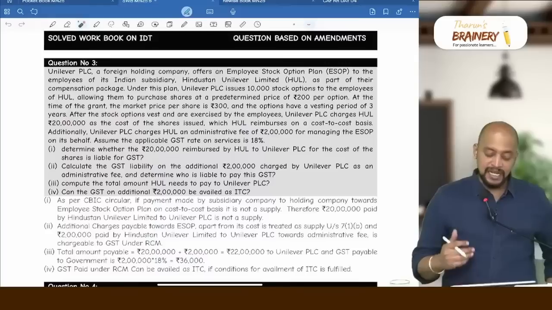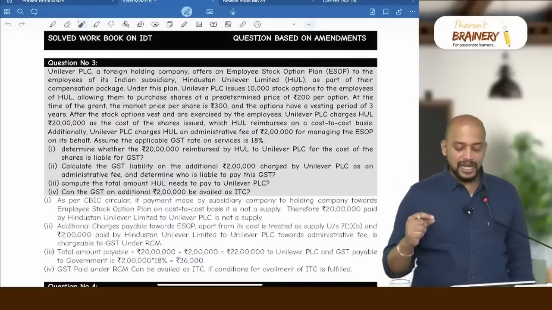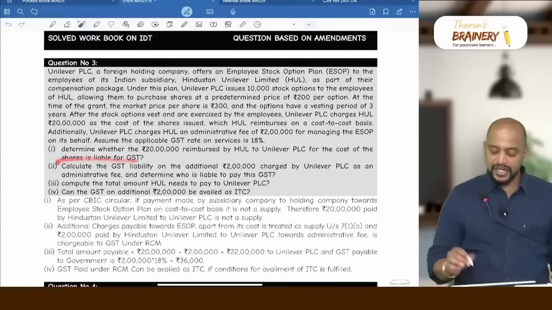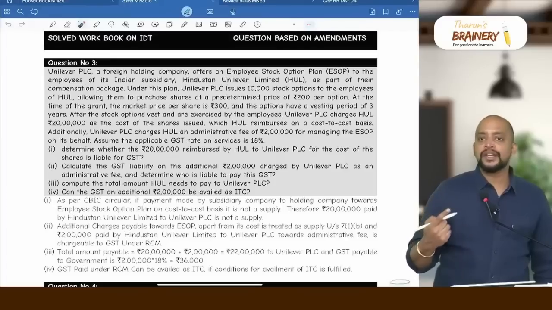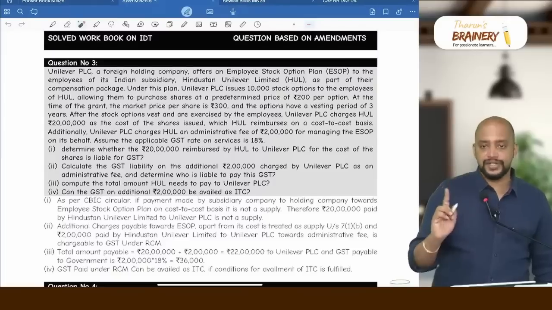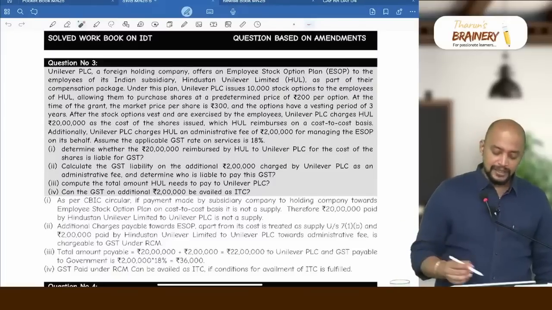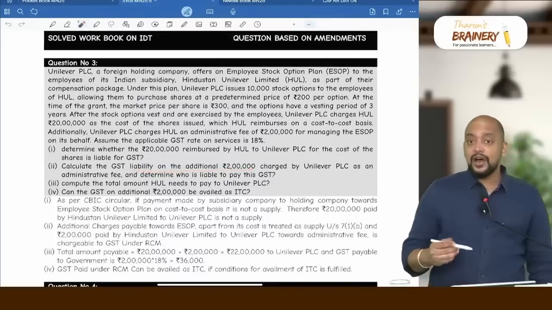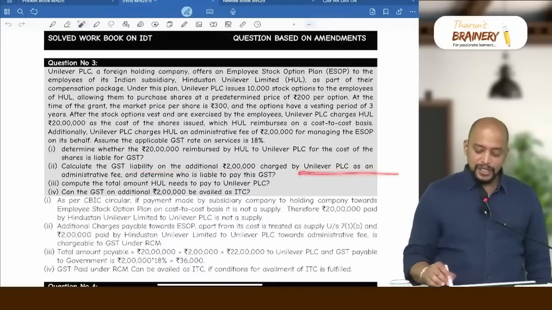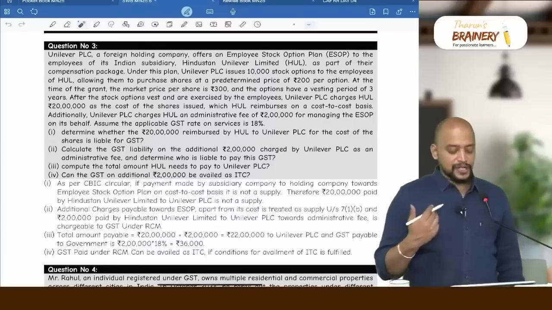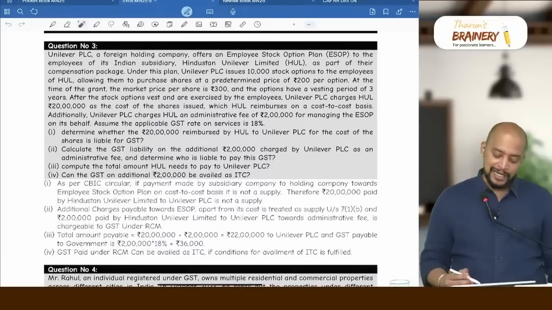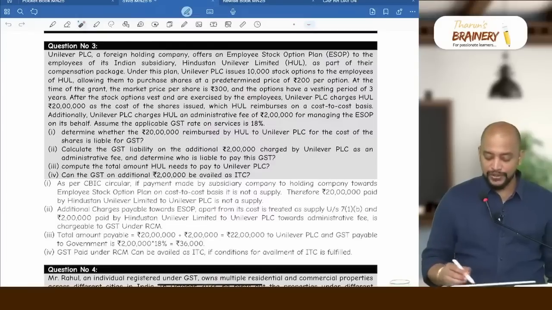Now, first, determine whether the 20 lakhs reimbursed by HUL to Unilever for the cost of the shares is liable to GST. No. As per CBIC circular, whenever the holding company is allotting ESOPs to the employees of the subsidiary company, for which the subsidiary company just pays the cost, that is not a supply. Then calculate the GST liability on the additional 2 lakhs charged by Unilever PLC as an administrative fee and determine who is liable to pay GST. With respect to additional charges for that ESOP, it is a supply under 7(1)(b) and chargeable to GST under RCM. So GST will be payable on that.